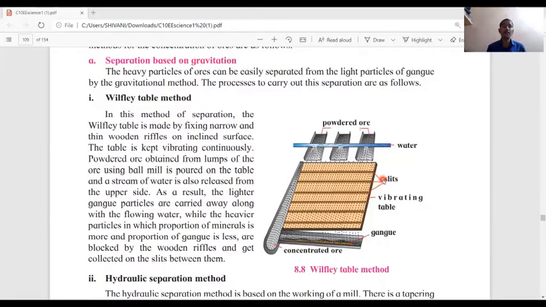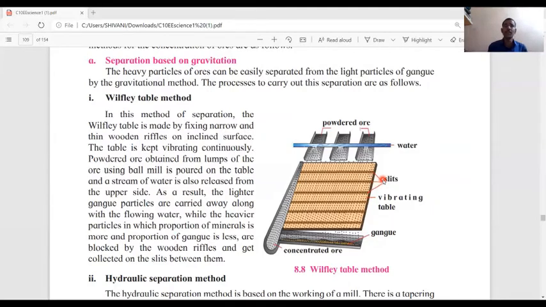Ore powdered from lumps using a ball mill is poured on the table, and a stream of water is also released from the upper side. As a result, the lighter gangue particles are carried away along with the flowing water, while the heavier particles, in which the proportion of mineral is more and the proportion of gangue is less, are blocked by the wooden riffles and get collected in the slits between them.